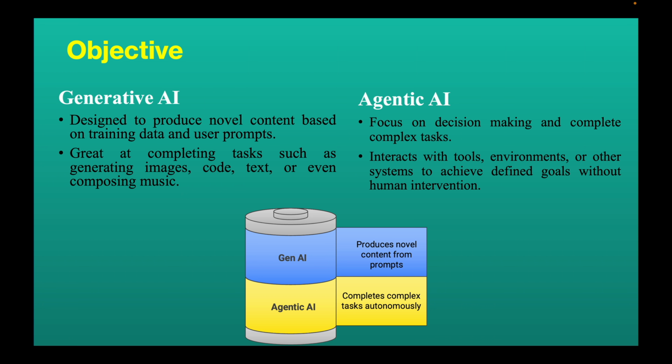For example, if we ask ChatGPT to write a blog, then it writes. That is generative. But if we ask an agentic AI to publish that blog, it could do everything, such as log into the blog, do some changes, and then hit publish, all without any input from us.